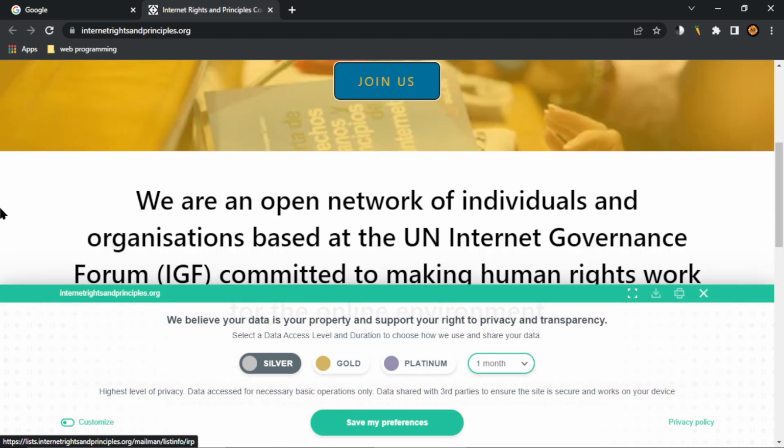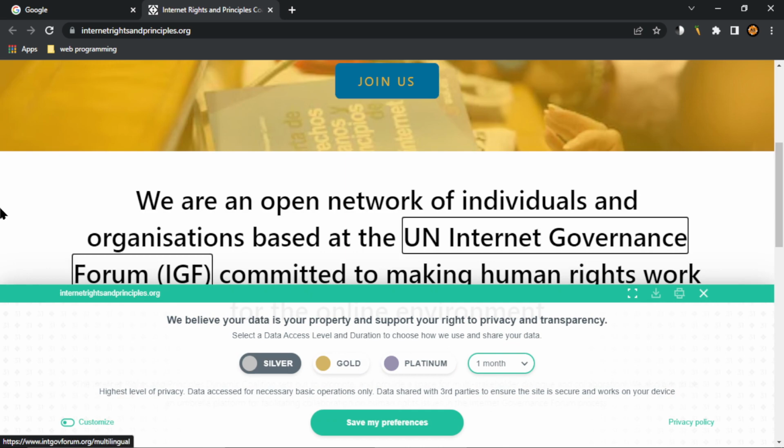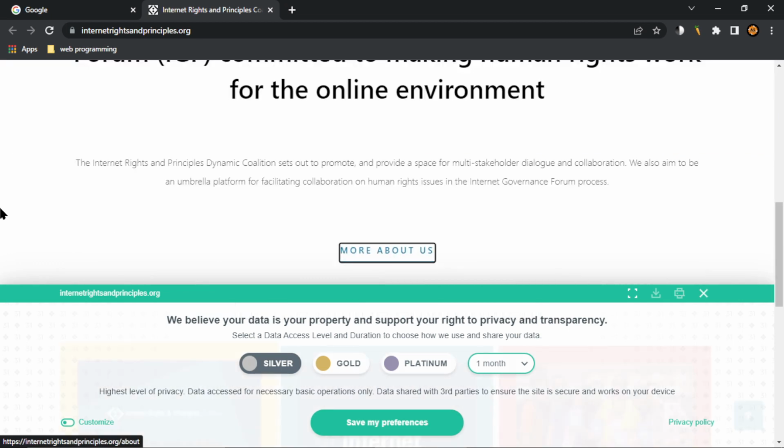Heading level 3, we are an open network of individuals and organizations based at the link UN Internet Governance Forum. Heading level 3, link IGF, committed to making human rights work for the online environment. The Internet Rights and Principles Dynamic Coalition sets out to promote and provide a space for multi-stakeholder dialogue and collaboration. We also aim to be an umbrella platform for facilitating collaboration on human rights issues in the Internet Governance Forum process. Button, more about us. Okay, also this section is good.